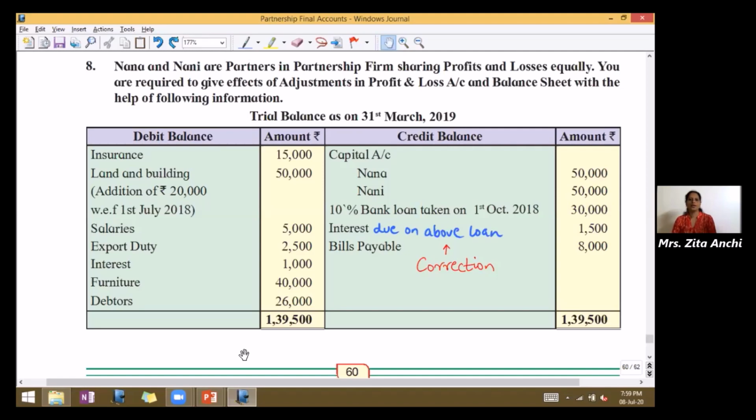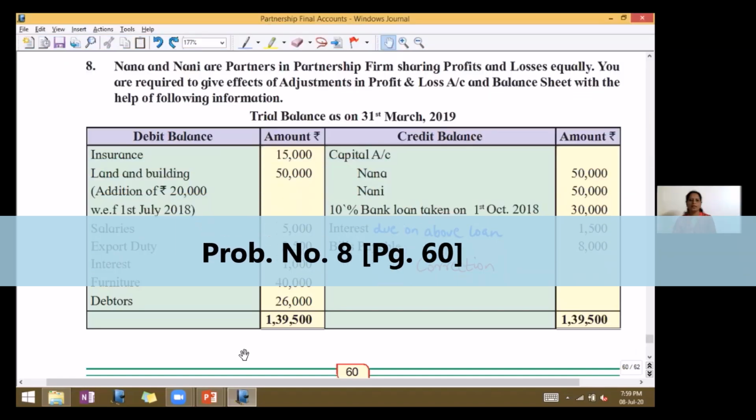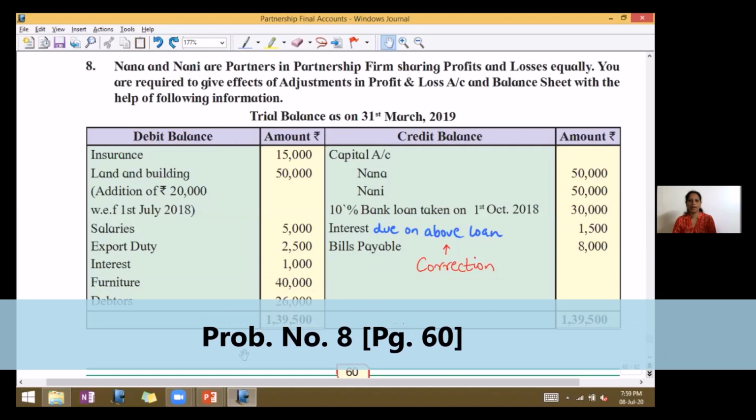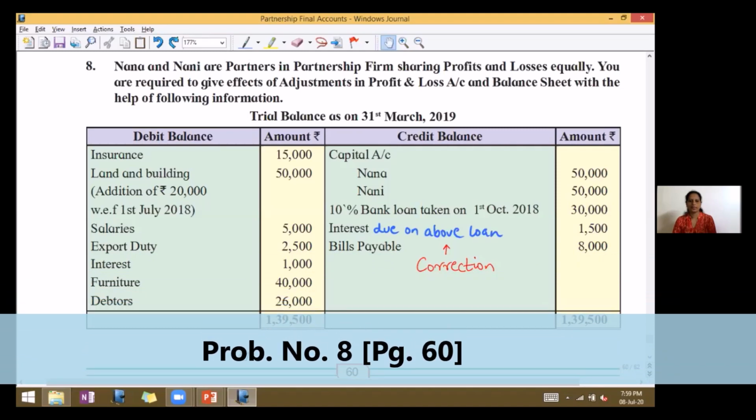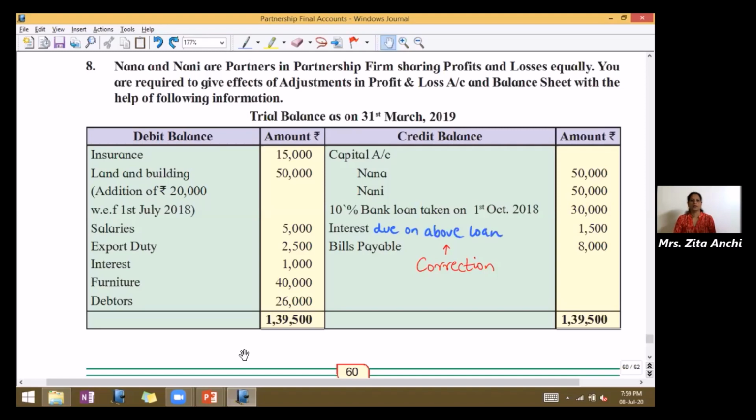Students, in today's lecture, we will be taking problem number 8 on page 60. So open your textbooks or you can see it on the screen. Problem number 8, page 60. Nana and Nani are partners in partnership firm sharing profits and losses equally.